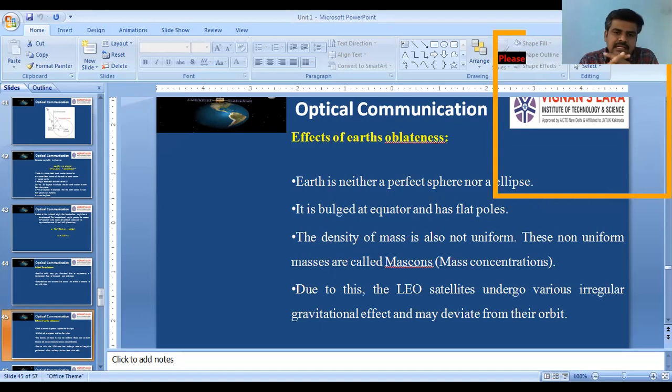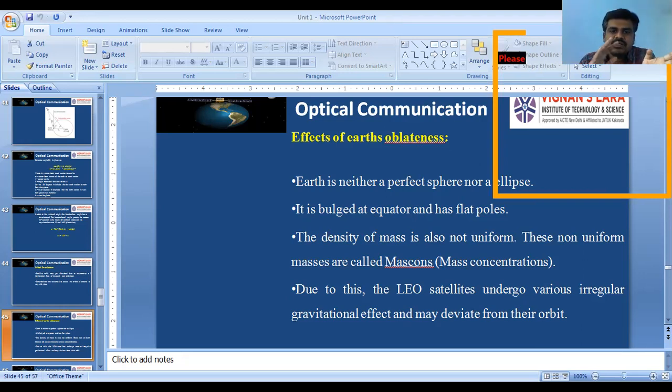The next one is effects of Earth oblateness. We all know Earth is neither a perfect sphere nor an ellipse. So we find bulgedness at the equator and flatness at the poles. The second one is that the density of the mass of the Earth is not the same throughout, or it is not uniform.